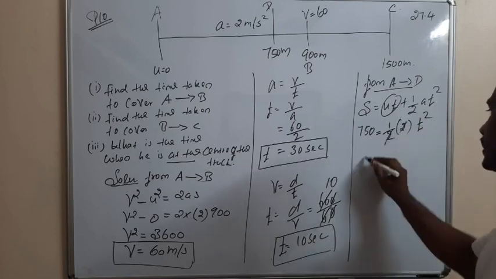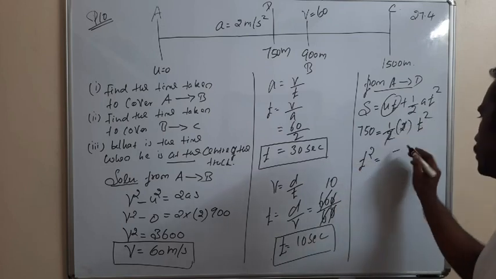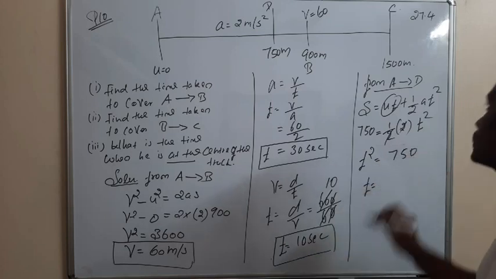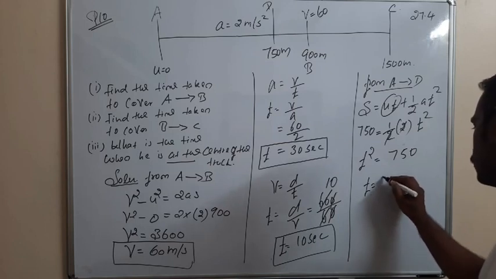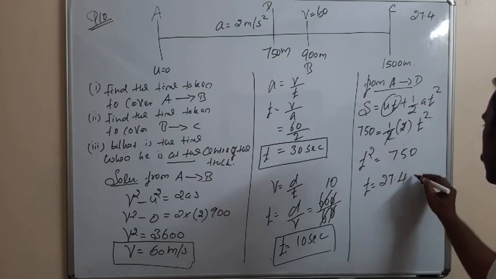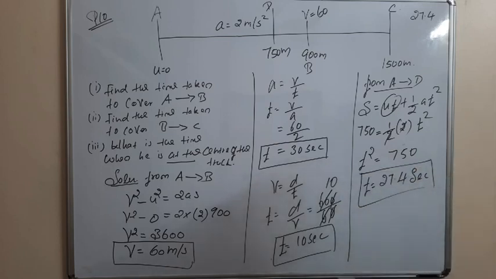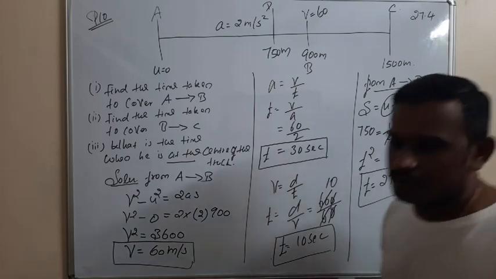So the 2 gets cancelled. T square is equal to 750. So T is equal to 27.4 seconds. Clear?